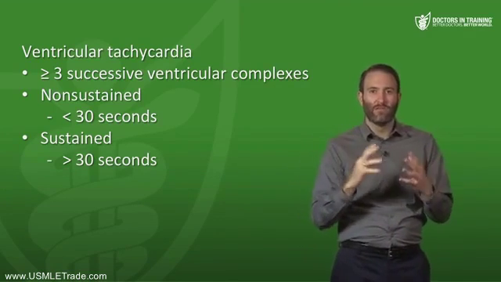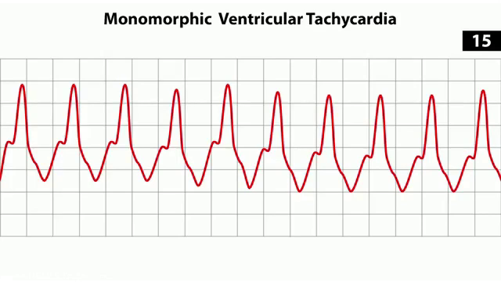That's the designation there. Now, the rate of VTach is generally greater than 100 beats per minute, but may vary widely. The rhythm is usually regular, although there may be slight irregularity of the RR intervals. The width of the QRS complex, again, is generally greater than 0.16 seconds, which is widened.